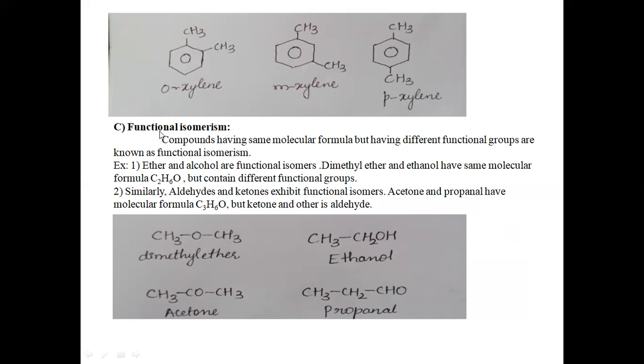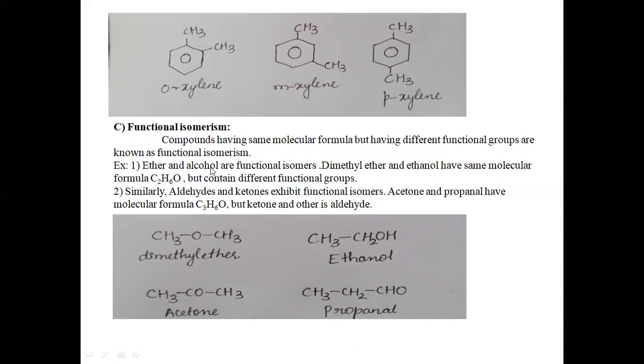The third type of structural isomerism is functional isomerism. Here, compounds having the same molecular formula but different functional groups are known as functional isomers. Functional isomers have the same molecular formula, but they have a different functional group within the molecule.